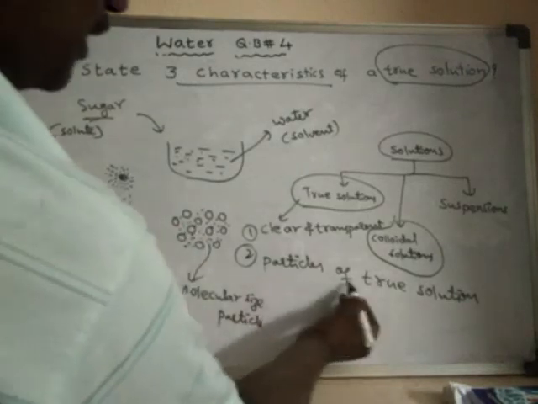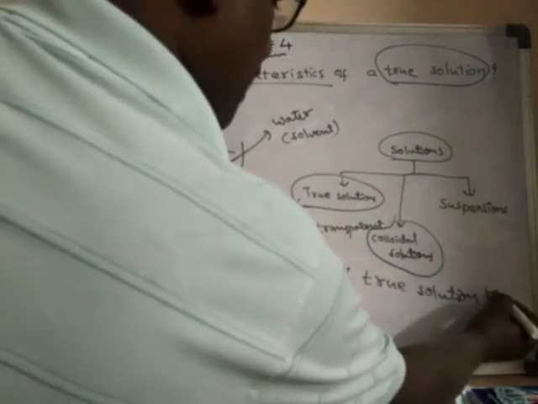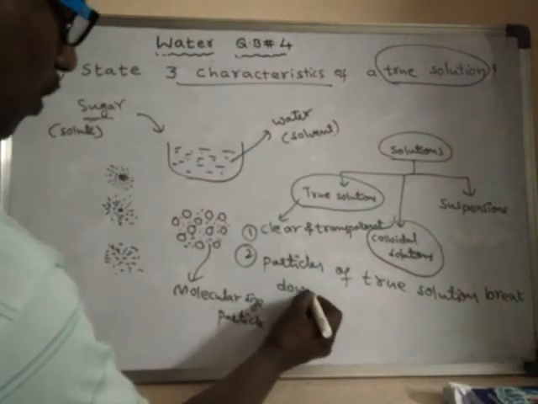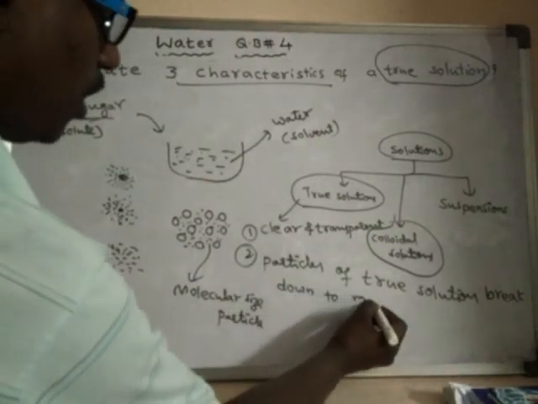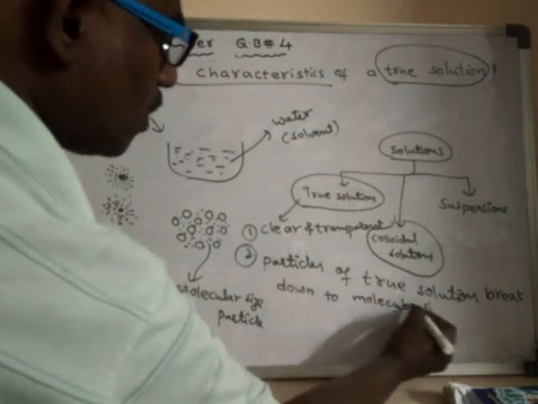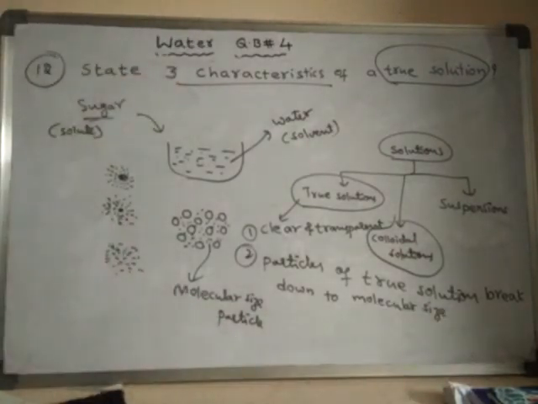So the particles of true solution break down to molecular size, because molecular size particles we cannot see.